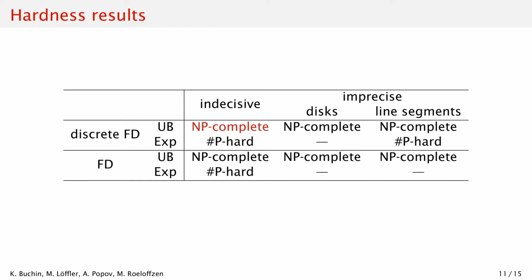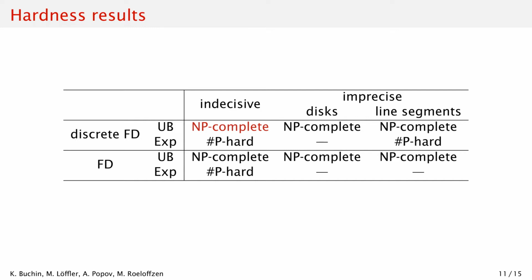The extension to the disks and line segments follows by simply replacing the uncertainty regions appropriately in our construction. The extension to Fréchet distance is straightforward and yields different distances. The expected case for the indecisive points is simple since every realization corresponds to a single variable assignment, and so counting how many times we get a large distance corresponds to counting the number of satisfying assignments.